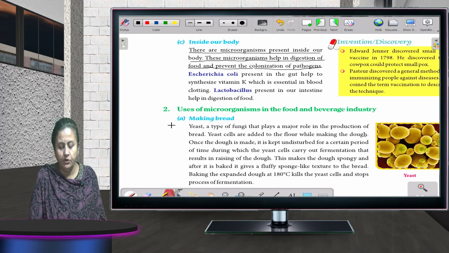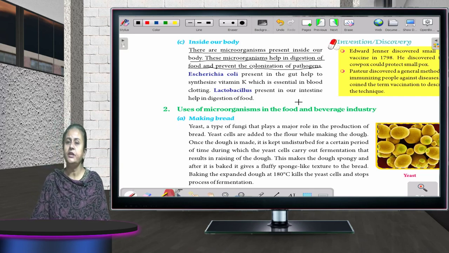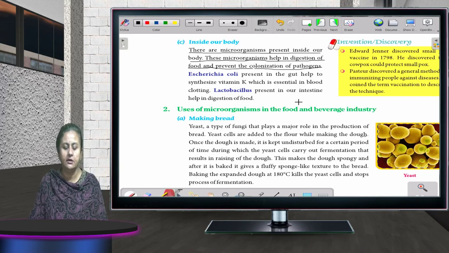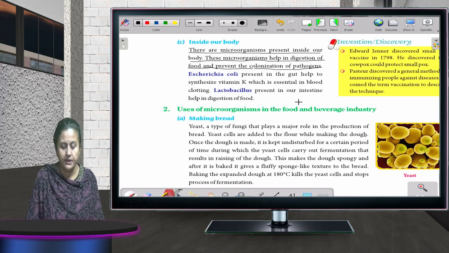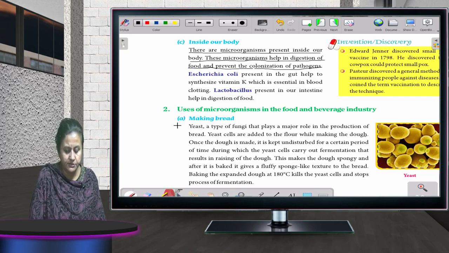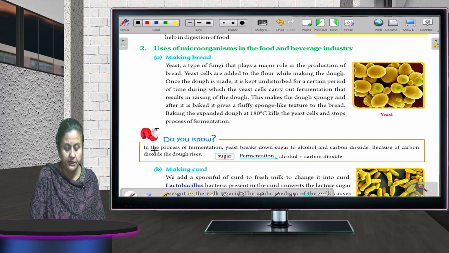Now, uses of microorganisms in the food and beverage industry. How do these different microorganisms get used in the food industry so that the quality of the food can be retained for a longer time and it does not get spoiled? How are they used in the beverage industry? Making bread. First, how do we make bread? Here you can see on your screens also.